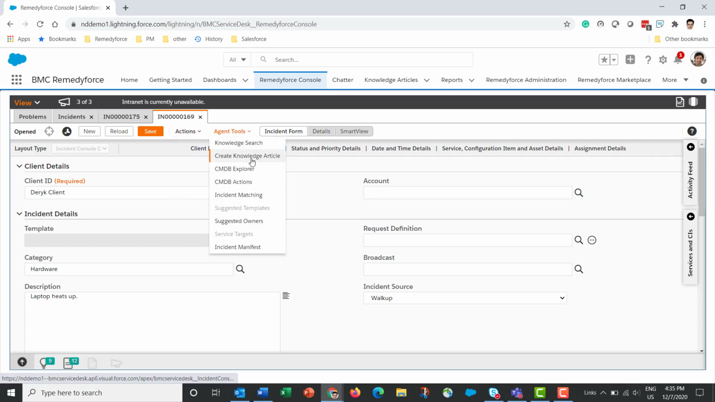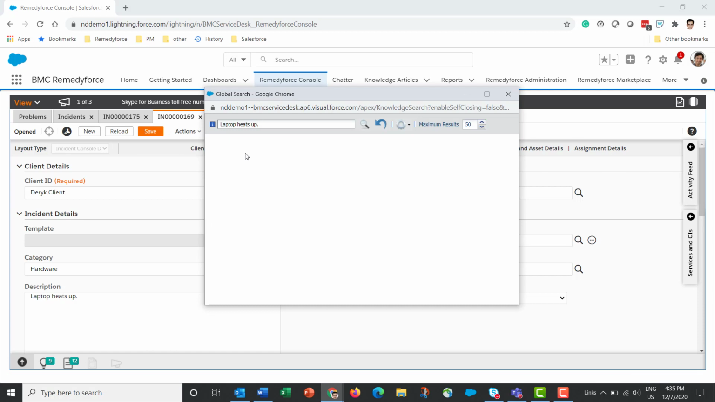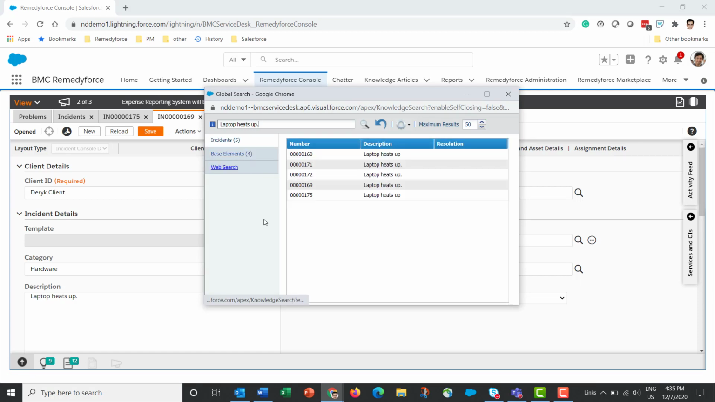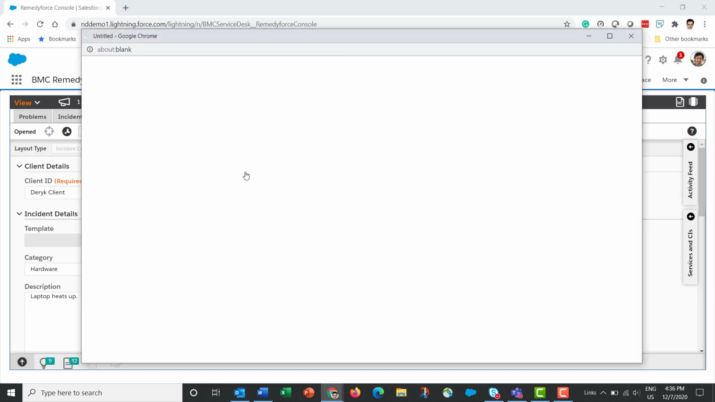Clicking on agent tools also provides a few more options. Clicking on knowledge search allows the agent to search the knowledge base associated with this incident. I can also create a knowledge article right from here. There's also a CMDB Explorer.